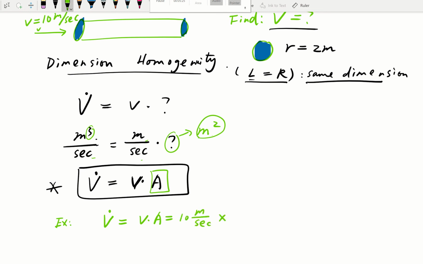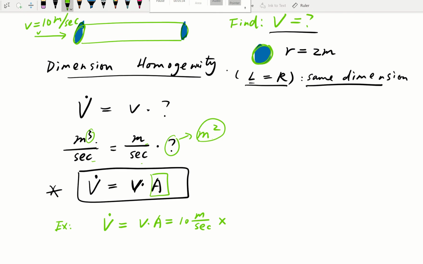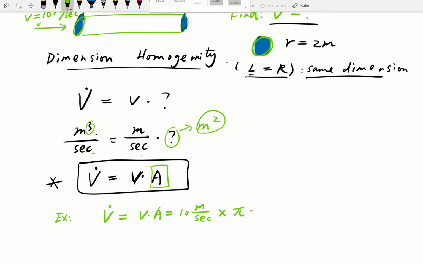Our area is the cross-section area, perpendicular to the velocity, which is pi r squared, and here r is 2, so it's 2 squared. That gives us a unit of meters squared, because it's an area unit. When we plug it in, we get 40 pi.